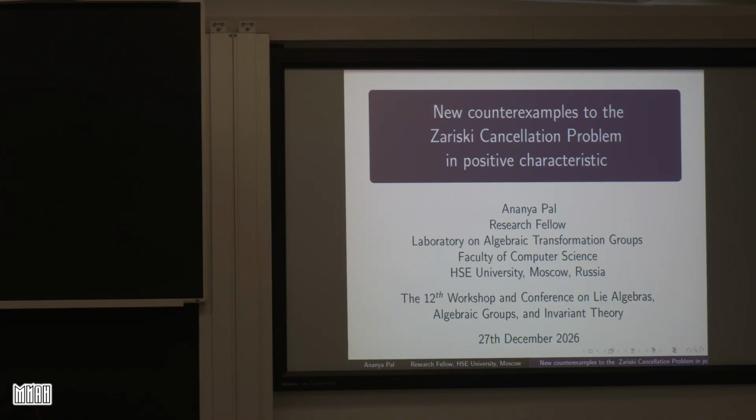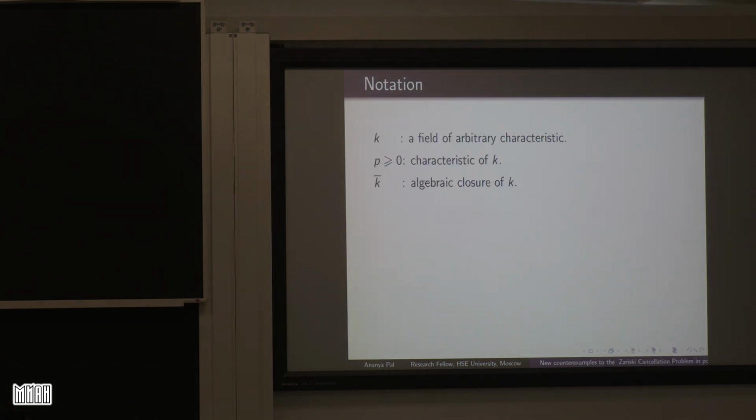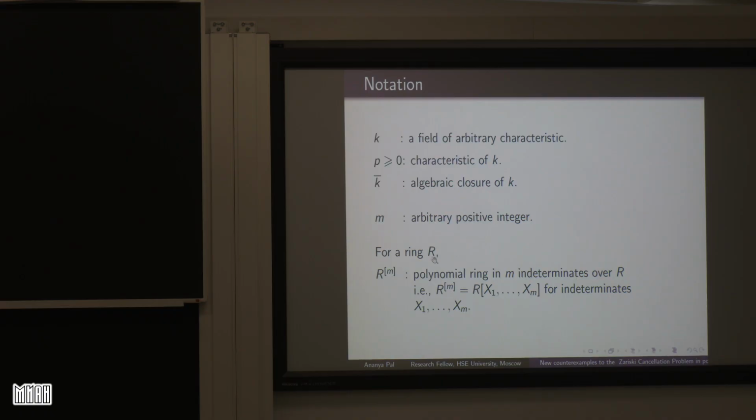So today our topic of discussion is the Zariski Cancellation Problem and some counterexamples in positive characteristic. So let us begin with some notations. K will always denote a field, and p will denote the characteristic of that field K. K bar will denote the algebraic closure of K. And next, m will always denote an arbitrary positive integer. And for any ring R, this symbol R^[m] will denote the polynomial ring in m indeterminates over R.